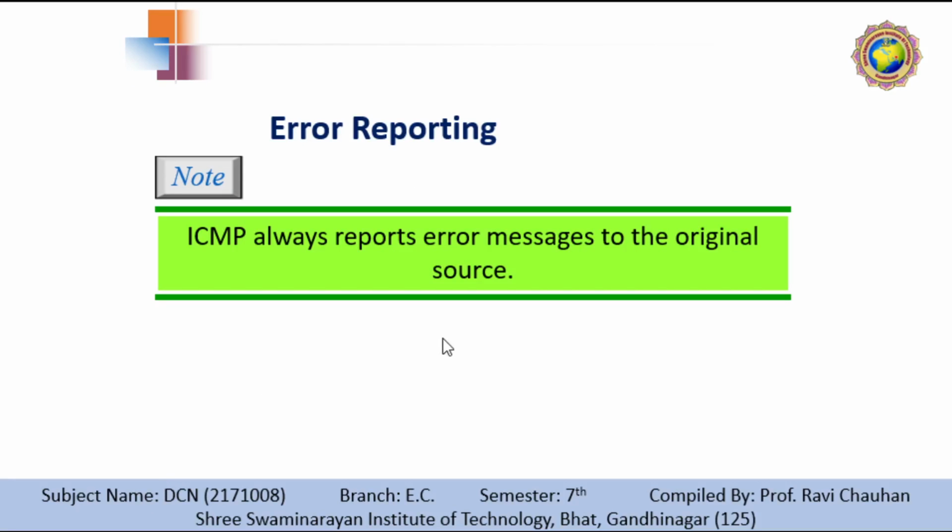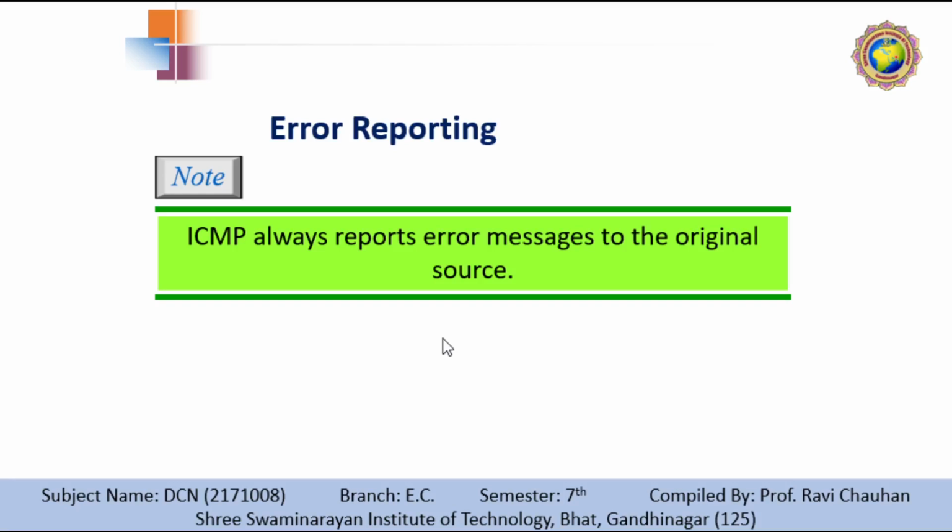Error reporting. One of the main responsibilities of ICMP is to report errors. Although technology has produced increasingly reliable transmission media, errors still exist and must be handled. IP is an unreliable protocol. This means that error checking and error control are not a concern of IP. ICMP was designed in part to compensate for this shortcoming.